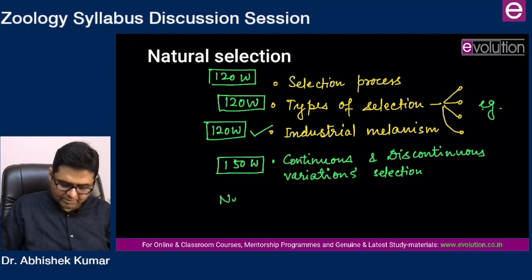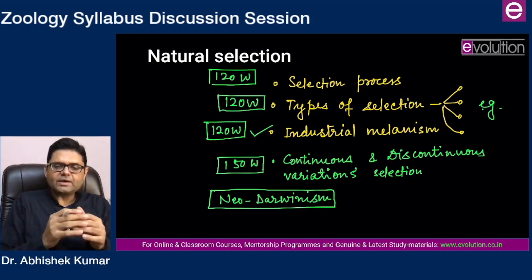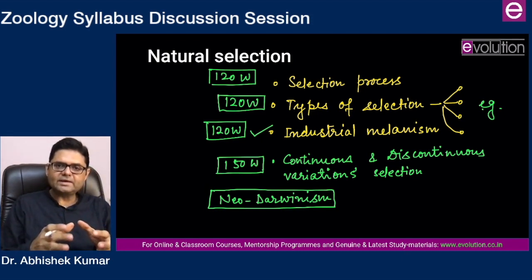Besides, do prepare Neo-Darwinism. Neo-Darwinism has been asked, and earlier I was telling you, when Darwinian theory got validated by population genetic studies, this synthesis was called modern synthesis, and that gave rise to Neo-Darwinism. That is the crux of it, but you will have to study and prepare Neo-Darwinism.